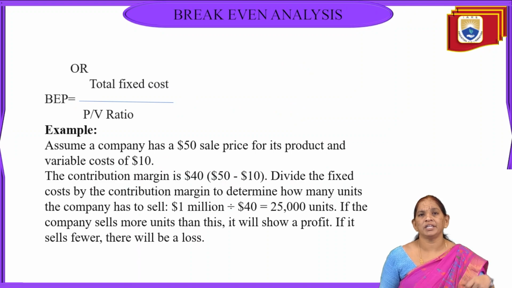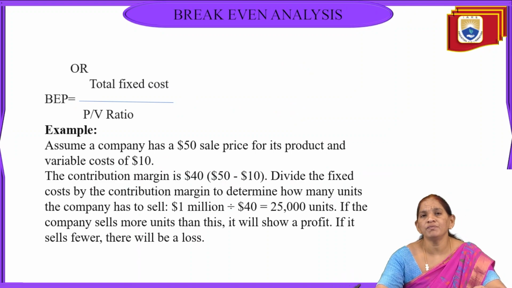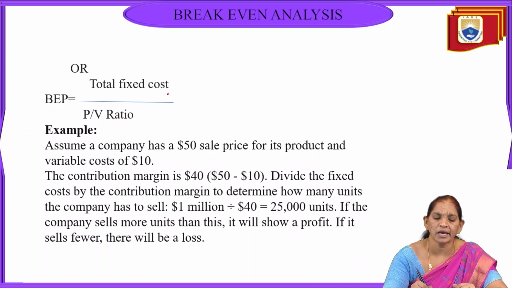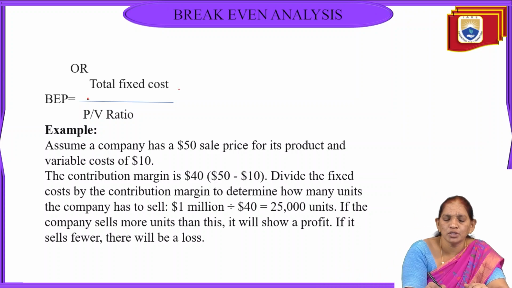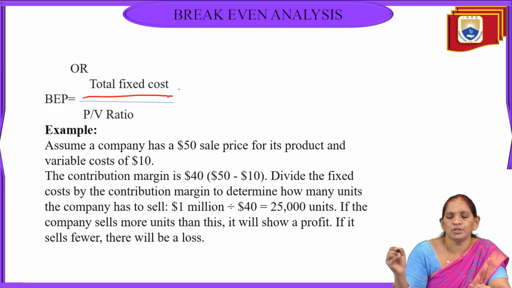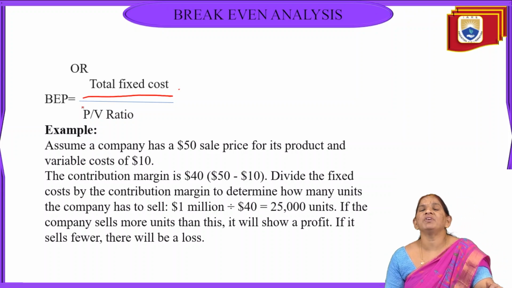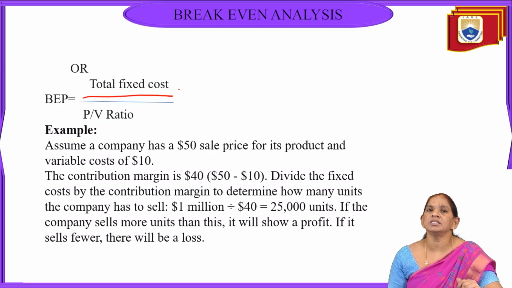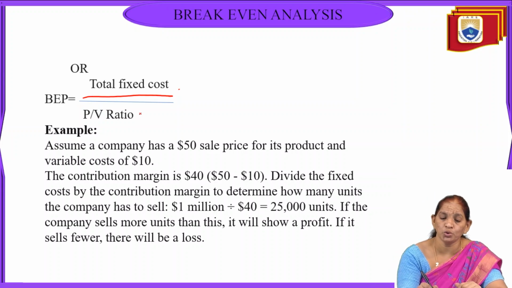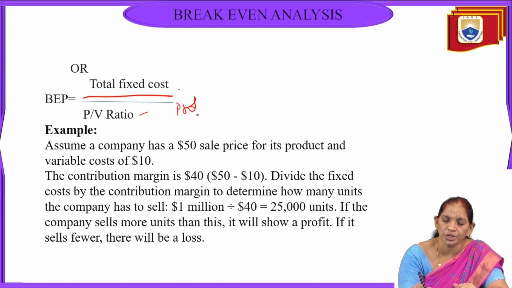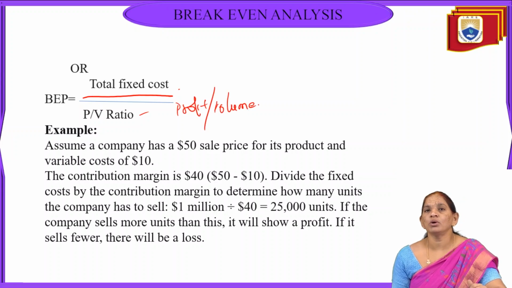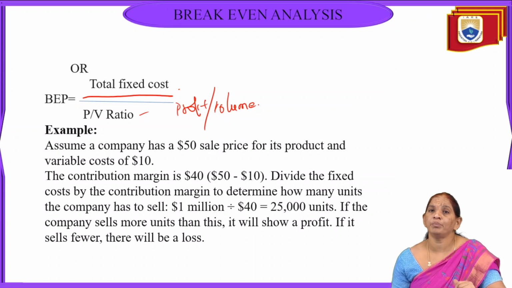Sometimes, if information on per unit or total sales is not provided and we are confused, then we can calculate break even as total fixed cost divided by PV ratio. PV ratio means profit volume ratio. That is total fixed cost divided by profit volume ratio. We can also get the break even this way.